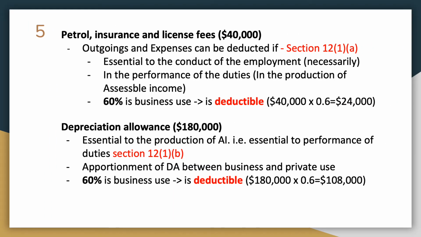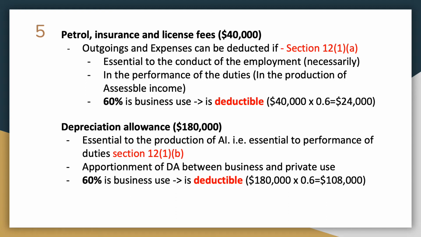So for petrol, insurance, and license fees, the $40,000 amount under Section 12(1)(a) can only be deducted if Ryan spent it necessarily and in the performance of the duties. And the notes mention that 60% of the car use is business use, which is deductible. So after multiplying by 60% of the total amount, $24,000 of petrol, insurance, and license fees can be deducted.